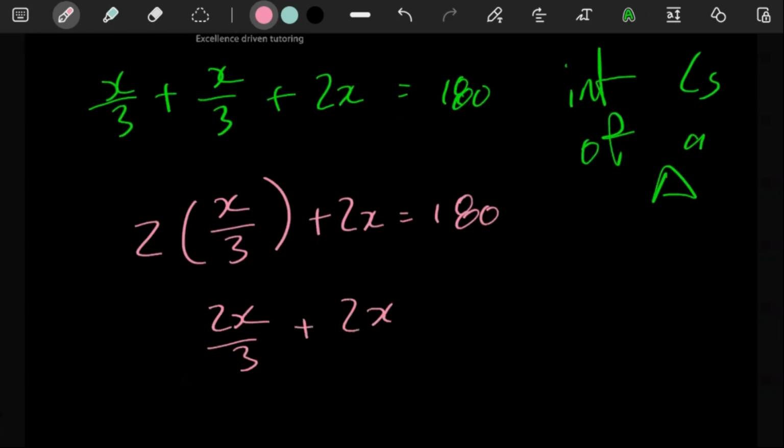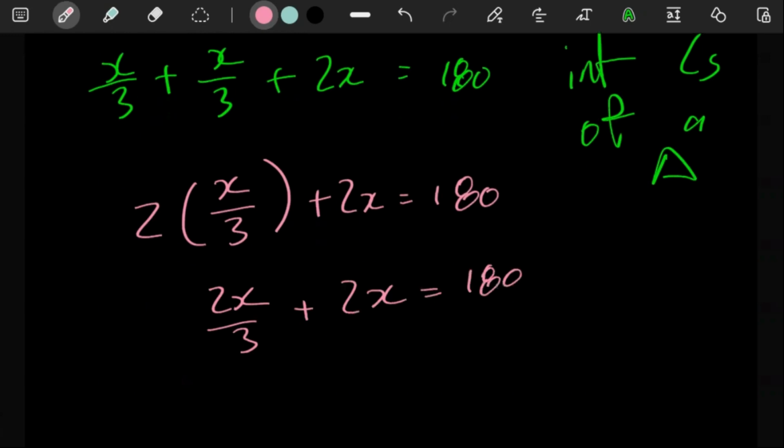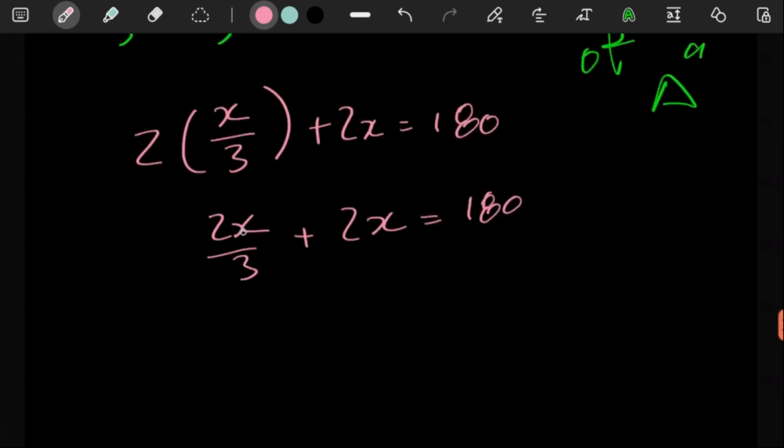So here you have to be careful, because you're just saying 2 over 3X plus 2X. You can actually just use your calculator, because you just want to see it as 2 over 3X plus 2X. You can just put 2 over 3 plus 2 in your calculator.